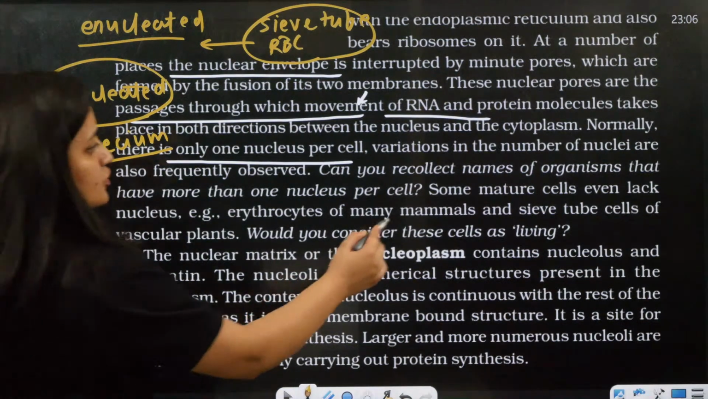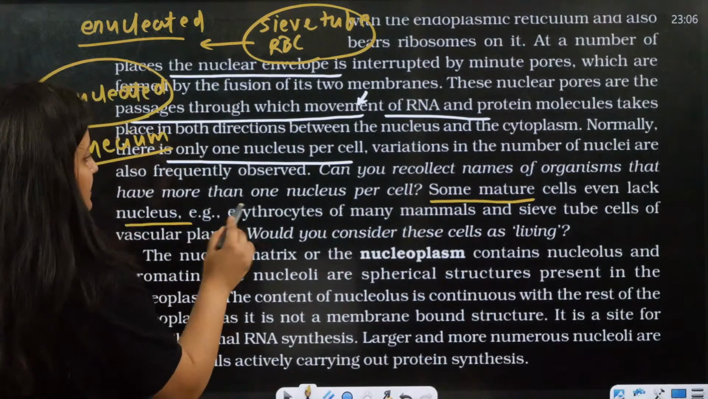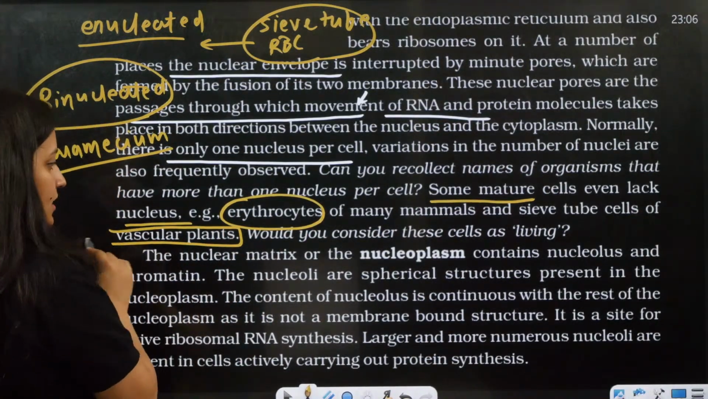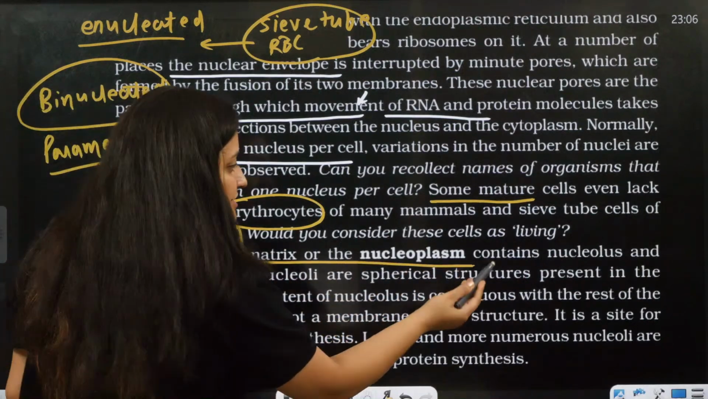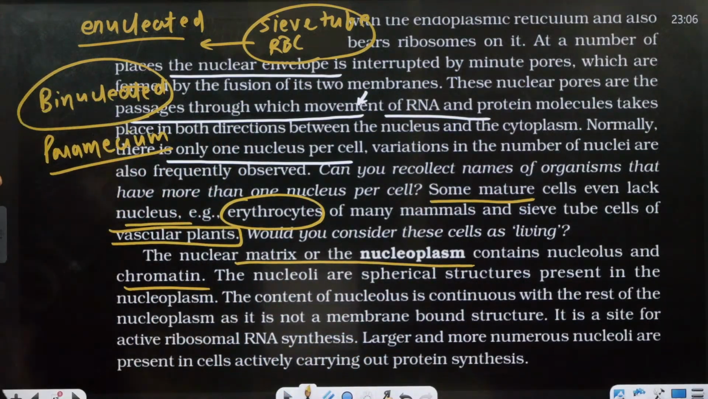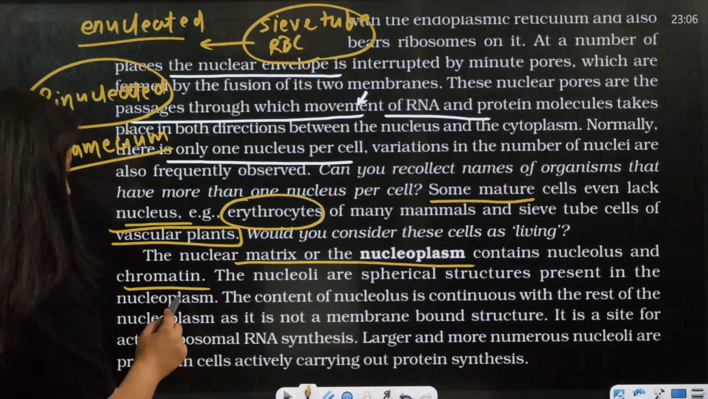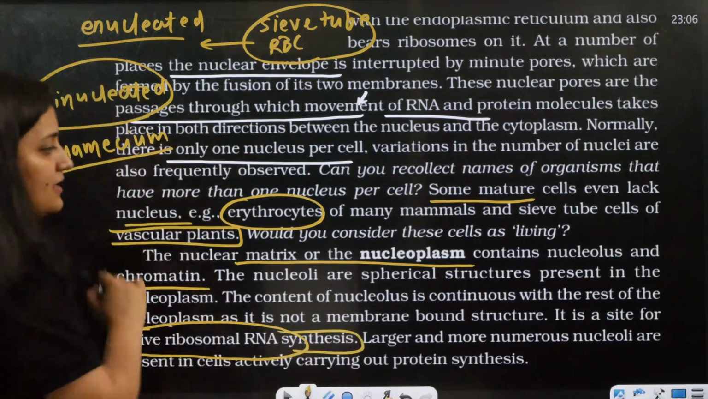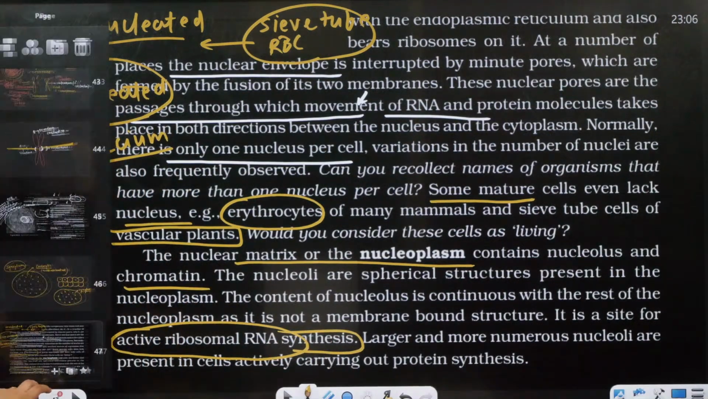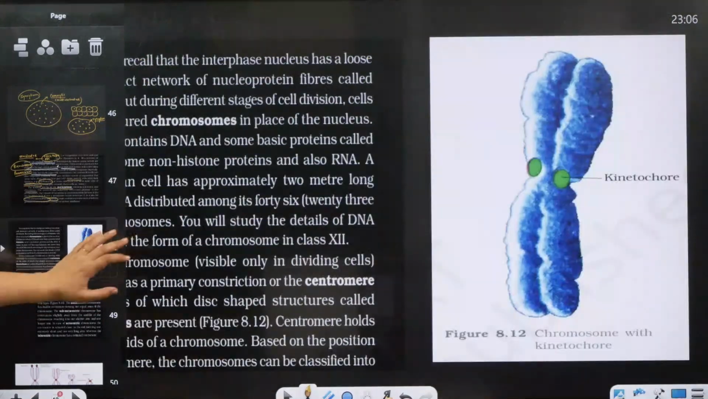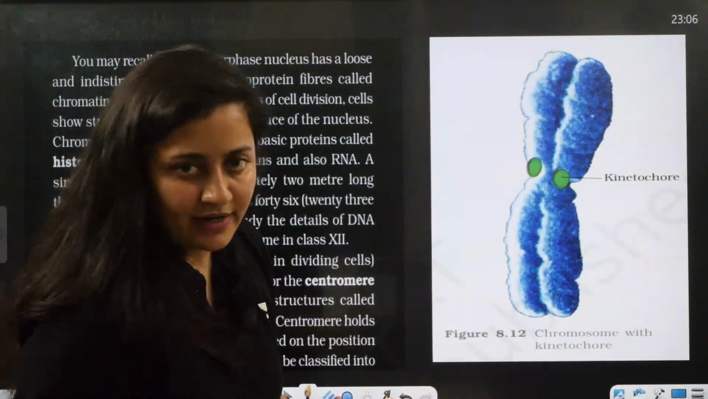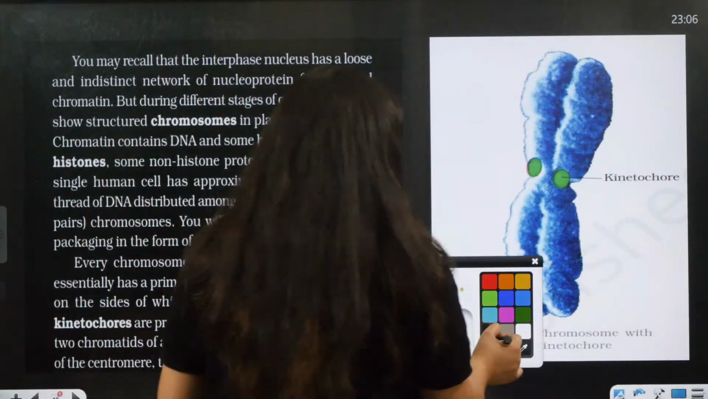Some mature cells even lack a nucleus. I told you erythrocytes and sieve tube cells of vascular plants. The nuclear matrix is the nucleoplasm, I have explained it. In the nucleolus, active ribosomal RNA synthesis takes place. I hope it is clear to you. If there is still any doubt, do let me know. Just 10 minutes more and the chapter will be over.